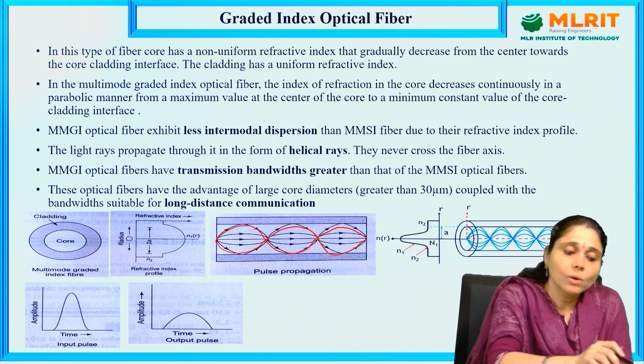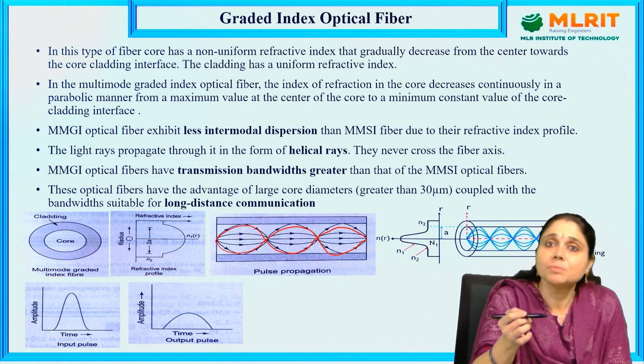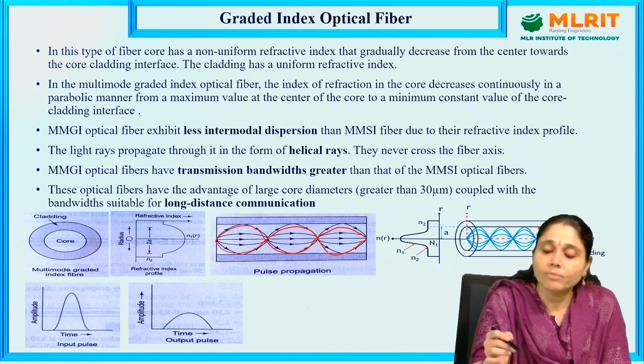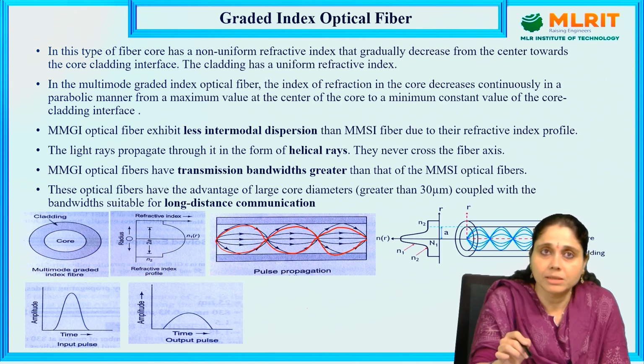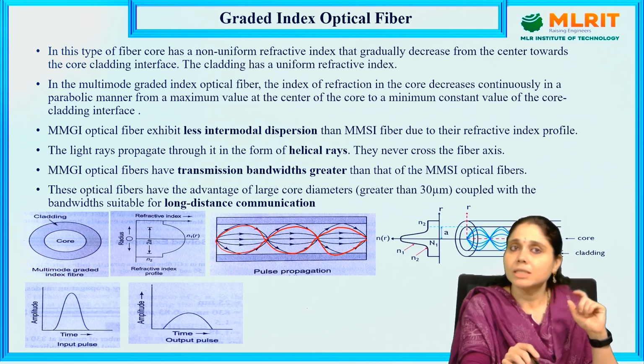MMGI, multimode graded index optical fibers, have transmission bandwidths greater than that of multimode step index optical fibers. What is the major difference between multimode and single mode?